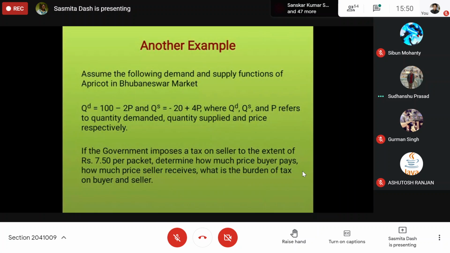Write down: QD is equal to 100 minus 2p, and quantity supplied is minus 20 plus 4p. Tax is 7.50 on each packet.